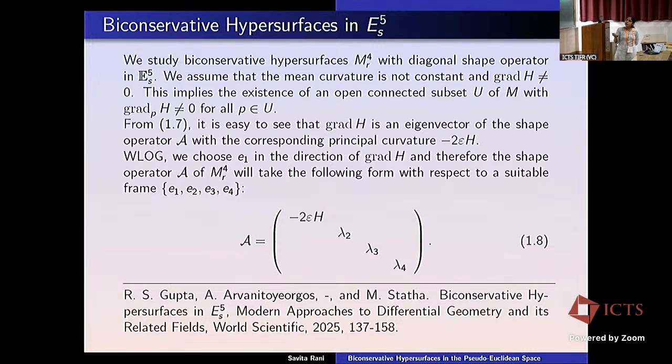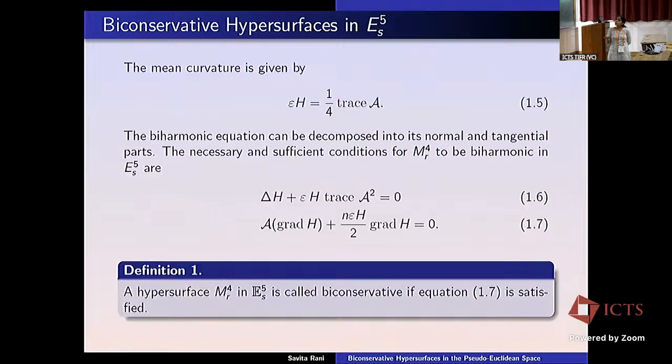We also assume that mean curvature is not constant. So in that case, grad h will not be equal to 0. And what it implies is that there exists an open connected subset U of the hypersurface with grad h at point P not equal to 0 for all points in this subset U. So from the above condition, when we put n equal to 4, it will become minus 2 epsilon h. And then when we take it from the other side, it will also become minus 2 epsilon h.